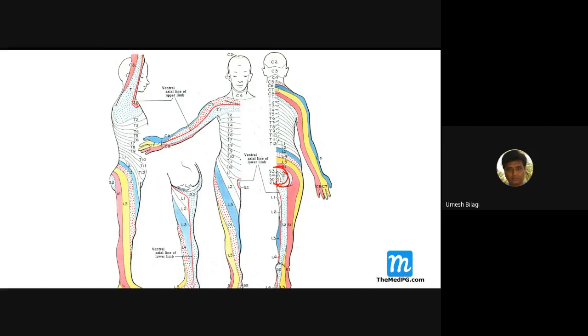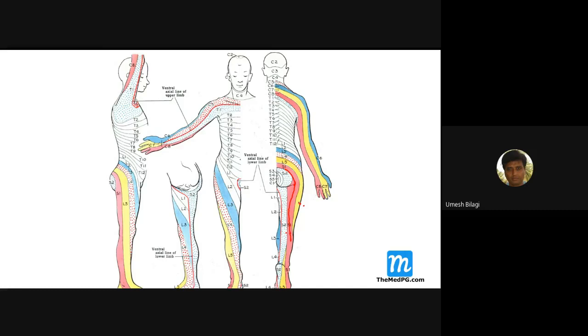S1 is bigger. It supplies the gluteal region and the posterior part of the thigh and leg. S2 supplies a larger area, which you should remember. L5 comes like this, lateral aspect.